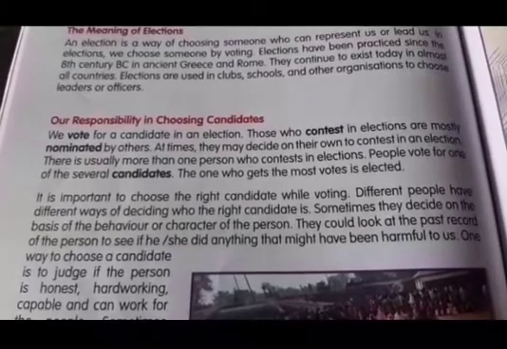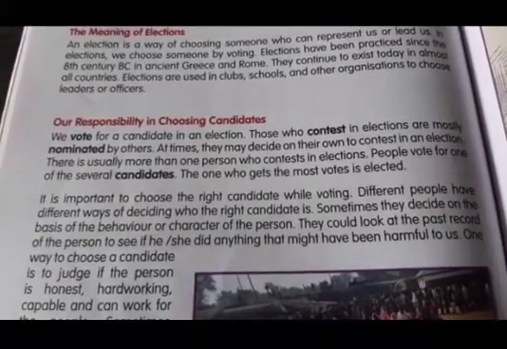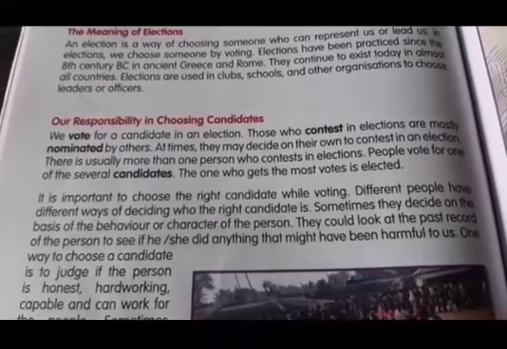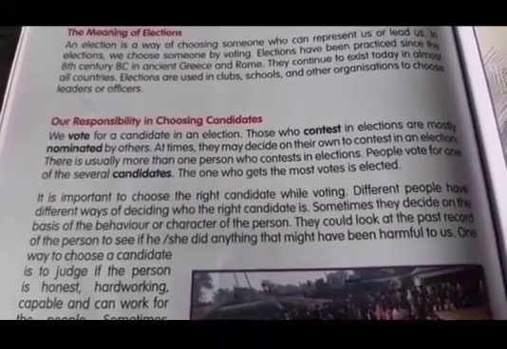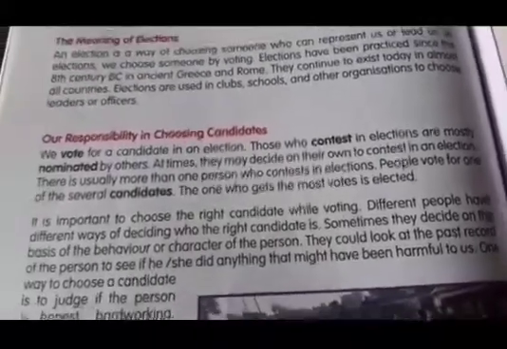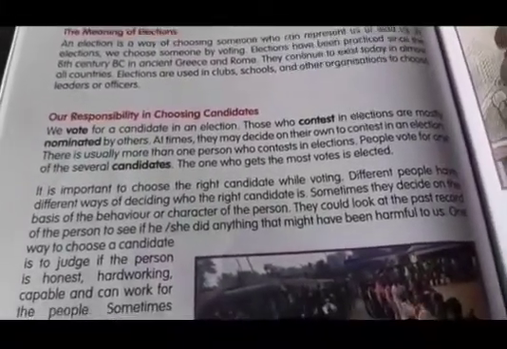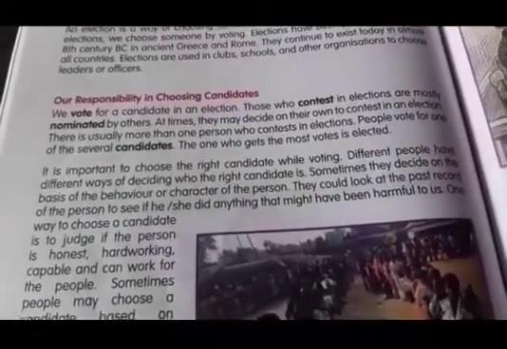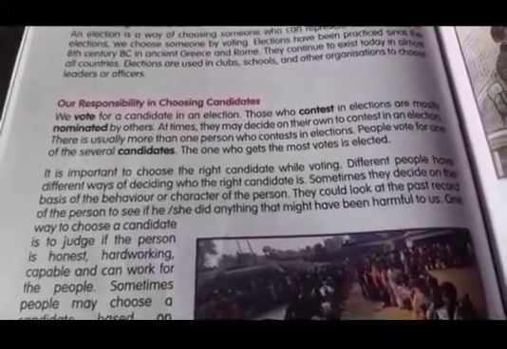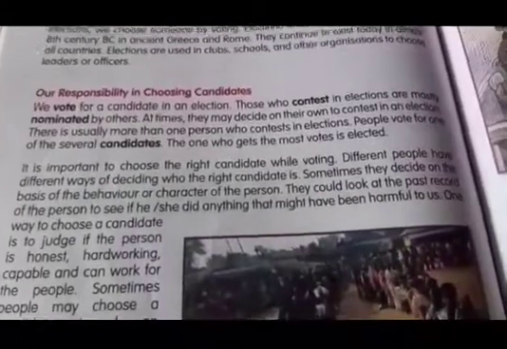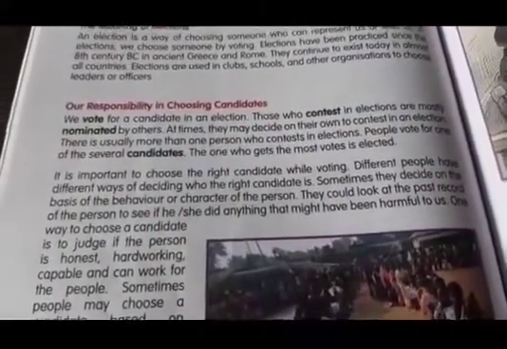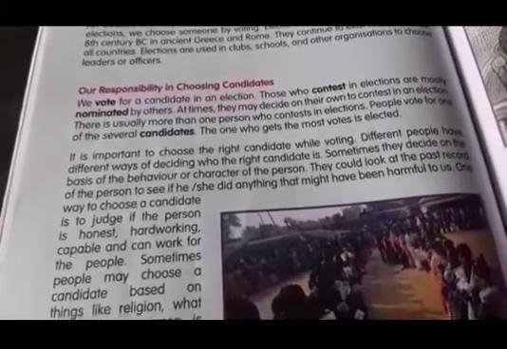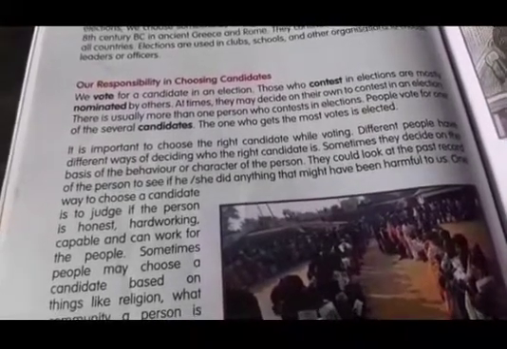They could look at the past record of the person to see if he or she did anything that might have been harmful to us. They'll see the past record. Past means they'll see before 4-5 years what they have done. In the last few years, did they commit any crime or not, they'll see like this. One way to choose a candidate is to judge if the person is honest, hardworking, capable and can work for the people.